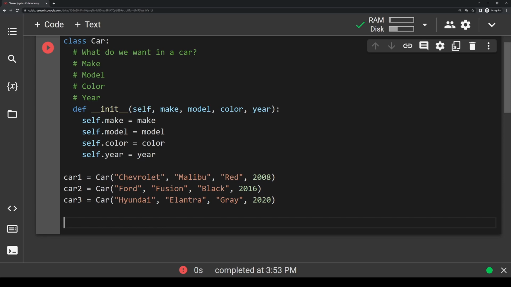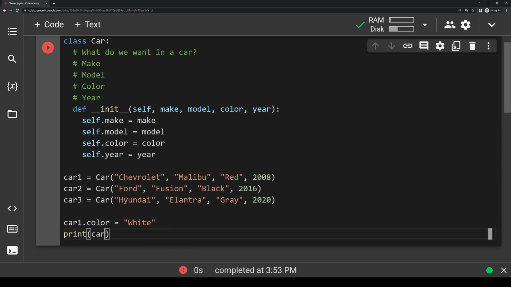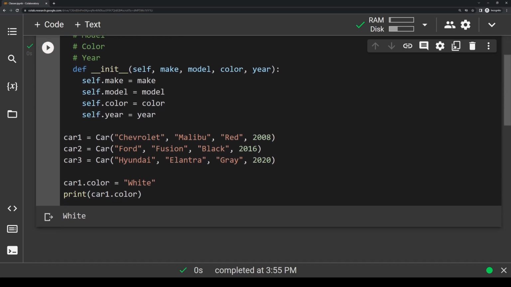So in addition to just viewing attributes using the dot operator, we can also use the dot operator to change and update attributes as we need to. So when we created car1, we initialized it with the color red. What if we had a change of heart later in the program and decided that we want to change the color of car1 to, let's say, white? We would just use the dot operator in the exact same way, and it'd be super simple. So we would do car1.color equals white, for instance. We would just assign car1.color to whatever new value we want it to be, in this case, white. So now if we actually do print car1.color here, you'll see it outputs white.